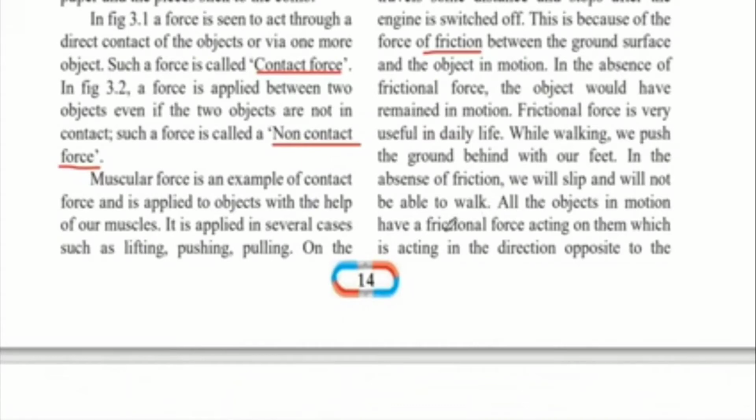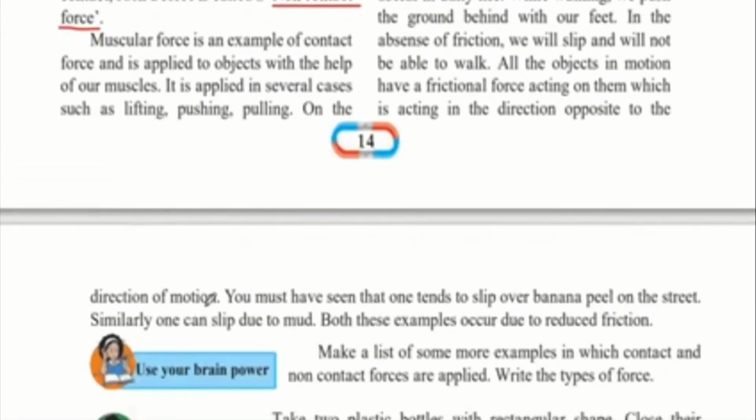All the objects in motion have a frictional force acting on them, which is acting in the direction opposite to the direction of motion. And that is why the ball slowed down after some time, because the frictional force was acting in the opposite direction to the motion of the ball. If frictional force was acting in the same direction as the ball, then the ball should have gone faster and faster after moving for some time on the table. But since it slowed, we know that the frictional force is in the opposite direction to the ball.